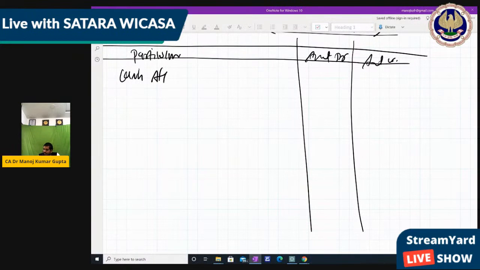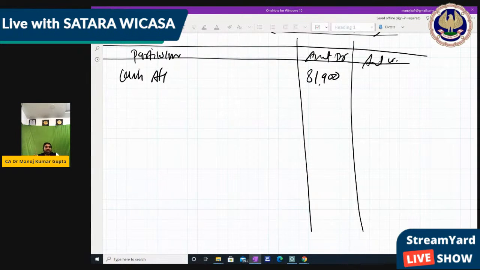Cash, debit balance, so we write it on the debit side: 81,900. So 81,900 on the debit side indicates that we have a cash debit balance of 81,900. So thousands of transactions are now converted into one item, that is the cash account.